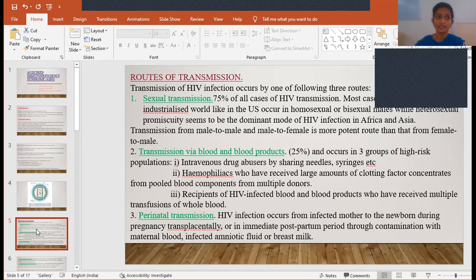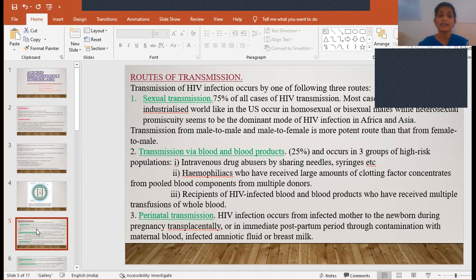The tendency to spread HIV infection is more from male to male and male to female compared to the spread from female to male. So this is sexual transmission.